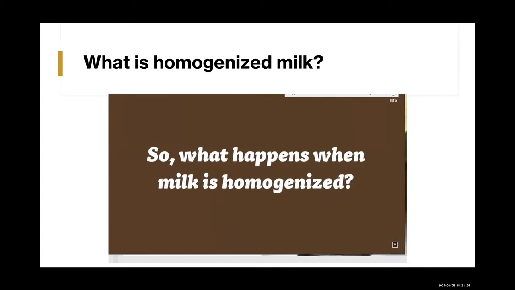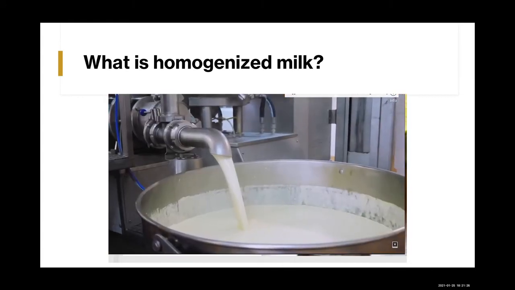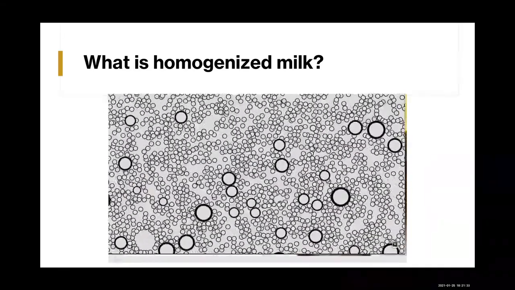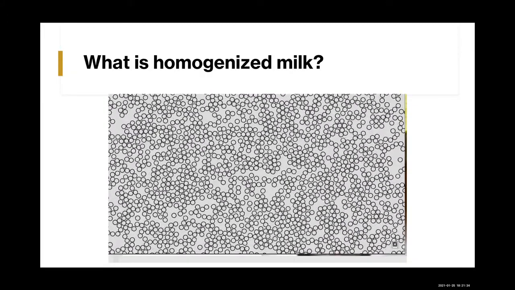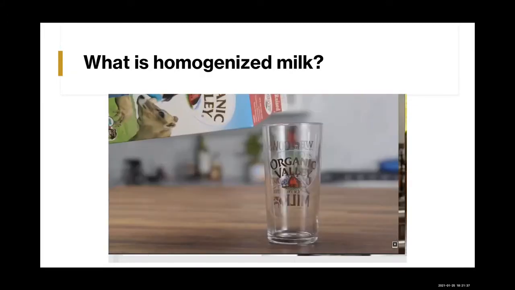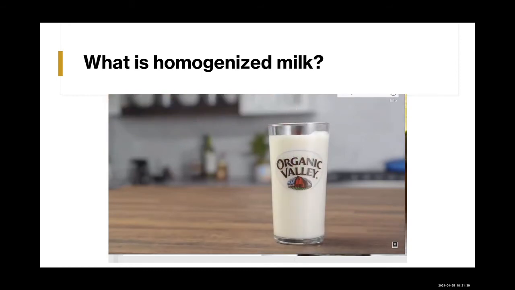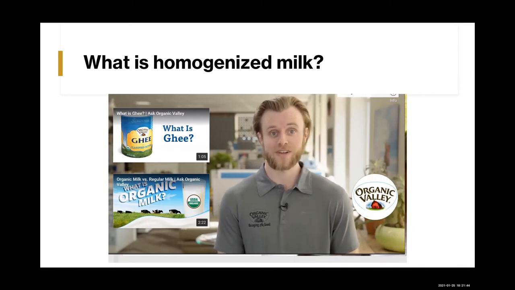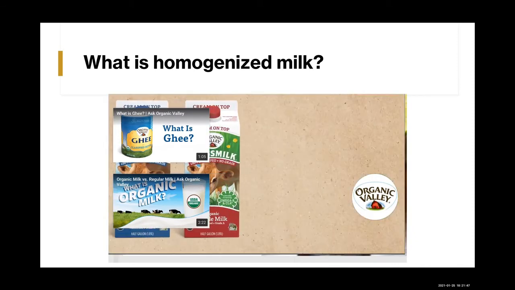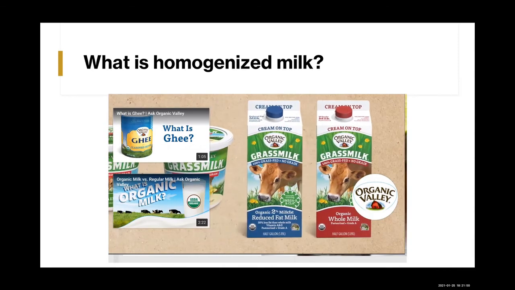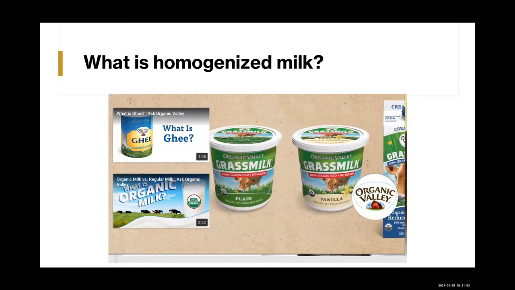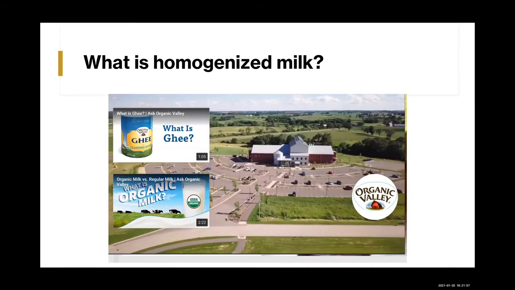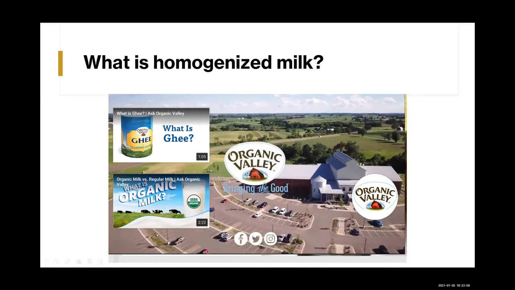When milk is homogenized, it's heated, agitated, and passed through a valve at high pressure. This physical process changes the fat molecules so they are the same size and density as the rest of the milk. The result? Homogenized milk is always smooth and consistent. That's really all there is to it. But if you would like to try milk with the cream on top, Organic Valley makes several non-homogenized dairy products. Grass milk whole milk, cream on top, grass milk 2% milk, cream on top, and our signature cream on top grass milk yogurt. To find Organic Valley products near you, try our product locator. Till next time, Organic Valley.